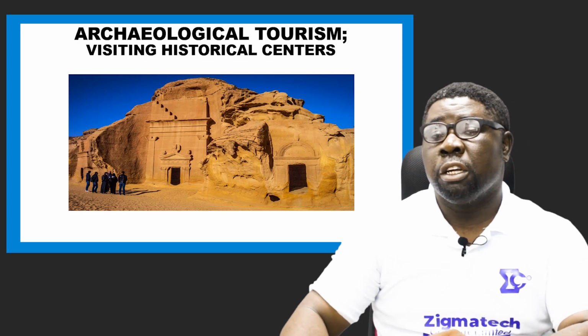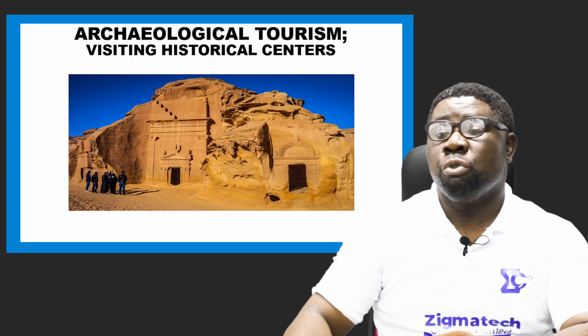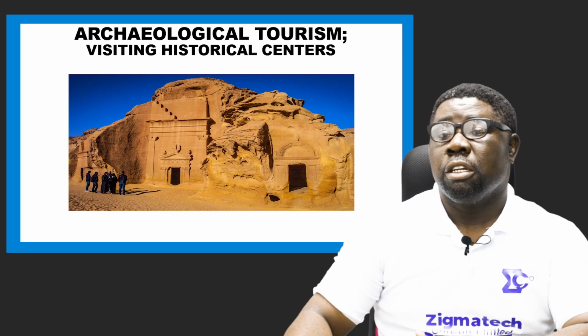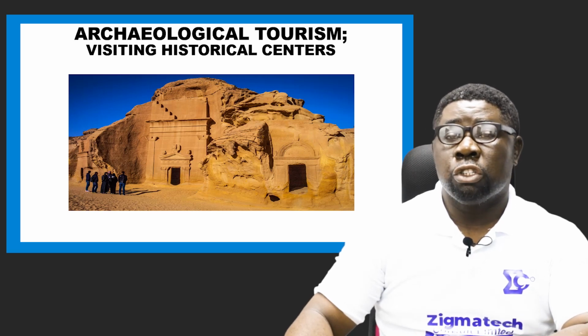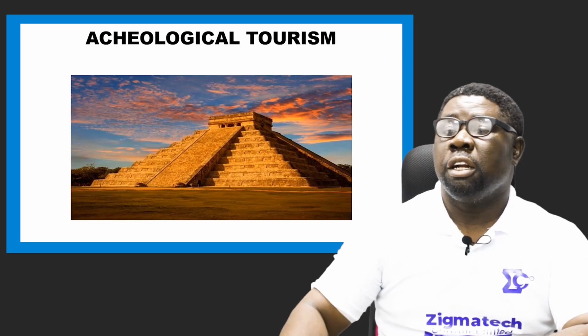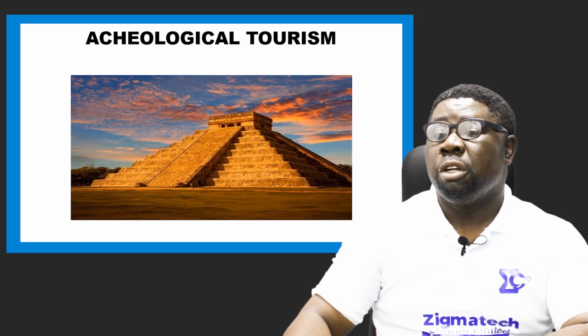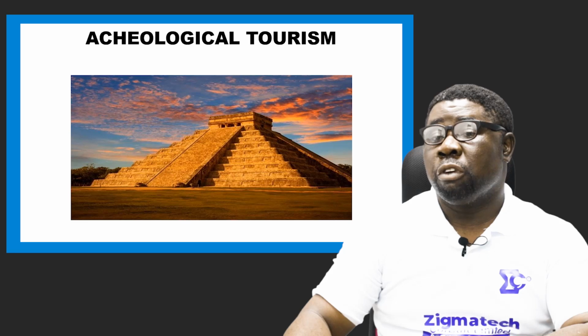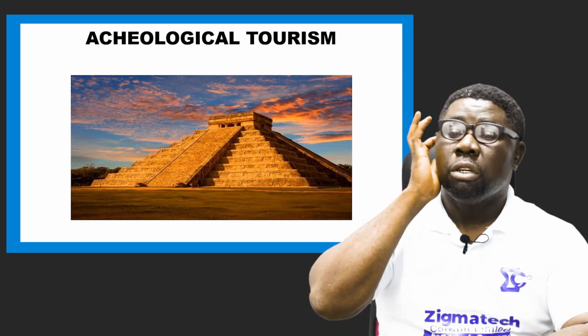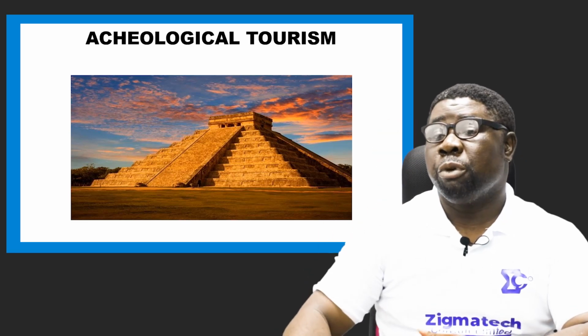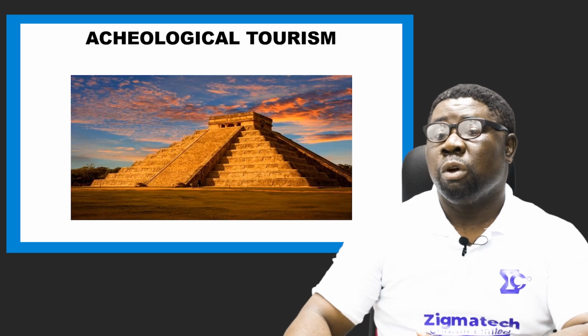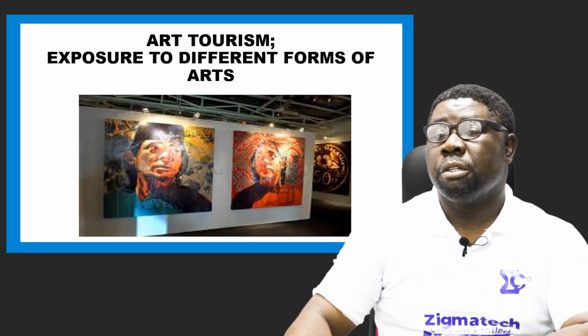So when people go there to have a view, to know about the place, they embark on what is called archaeological tourism. Right? This is an example of the pyramid, the Egyptian pyramid. I don't know if this is how it looks physically, but of course you know that this is a pyramid. There could be other forms of pyramid in other places, but this is one of them, okay, a pyramid.